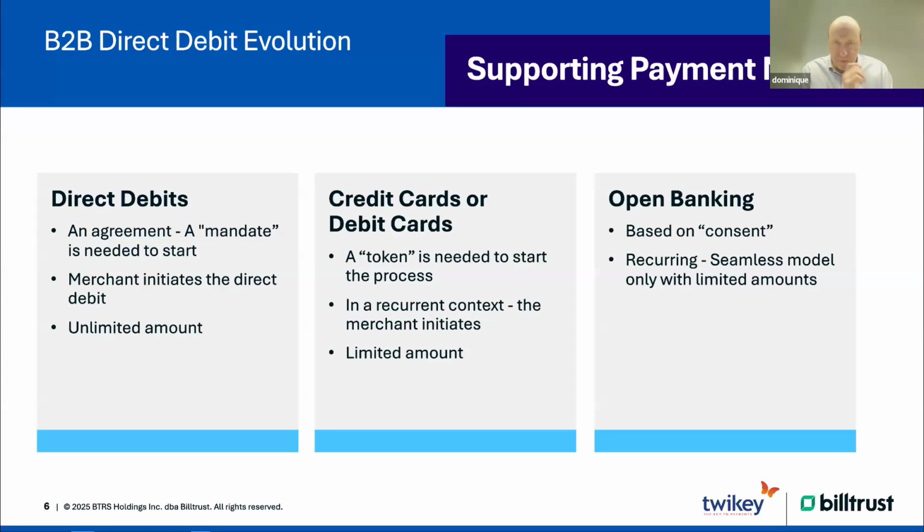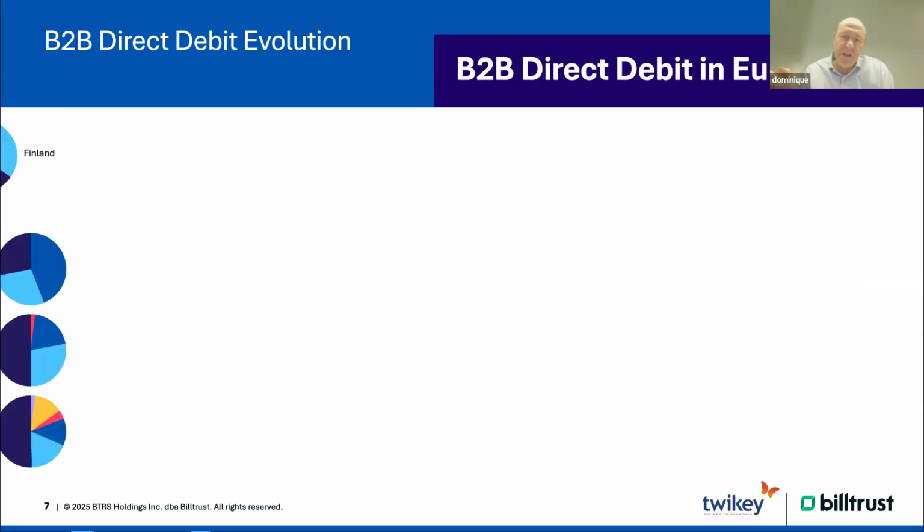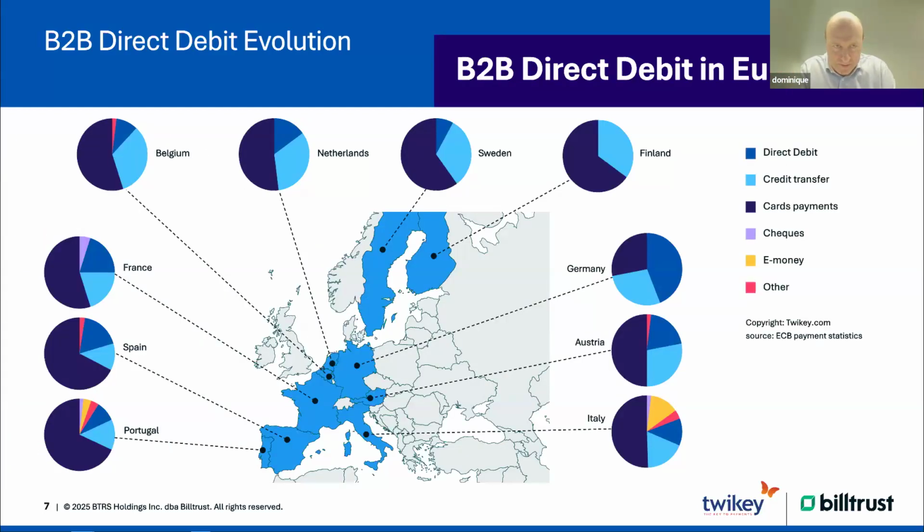The third thing that will come up in the near future is open banking. Open banking is also based on a kind of consent. So you go to the bank environment. At that moment, you give a one-time agreement that in the future there can be recurrent transactions. It's now already happening in a couple of countries. I will immediately show some examples about that. It's also a kind of recurrent model. You can work in a seamless way, but the amounts are also very limited. So they are even lower than the amounts with credit cards.